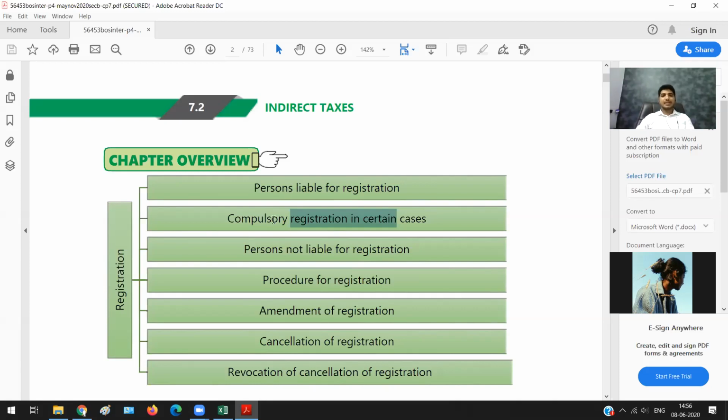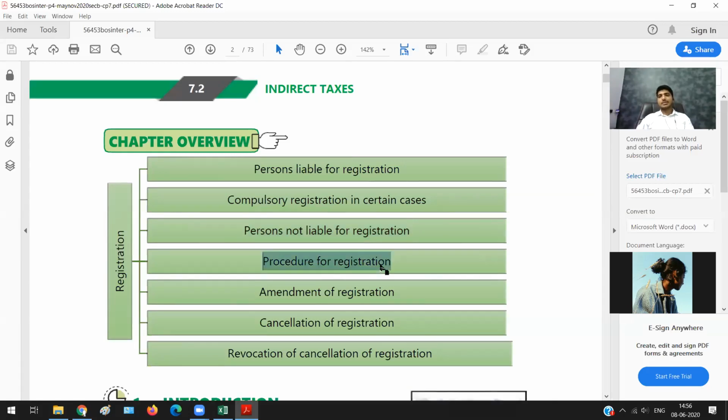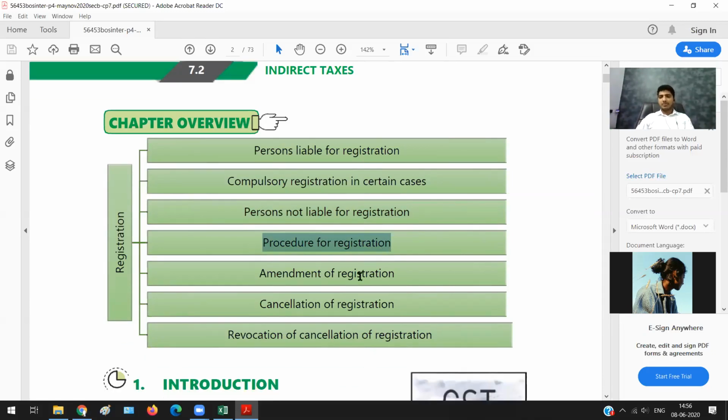However, they have also given a list of taxpayers who need to compulsorily register themselves, irrespective of your turnover. So even if your turnover is 100 rupees, you need to register. We will study who those people are. Then we will also study persons who are not liable for registration, even if they cross 20 lakh rupees of turnover. Then I told the procedure for registration, that is, how do you actually go and open the website and apply? We will study this. Then there is the amendment part.